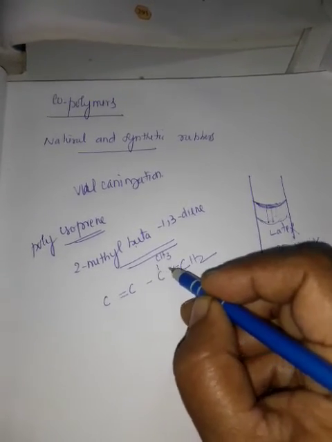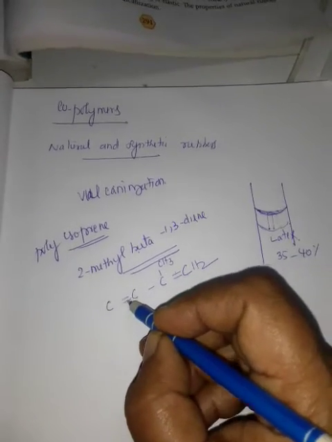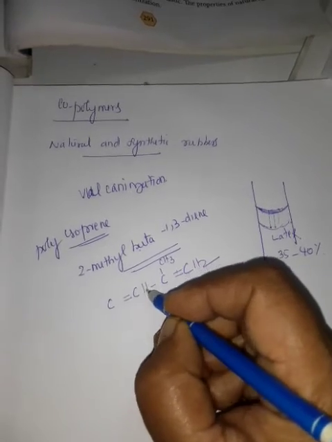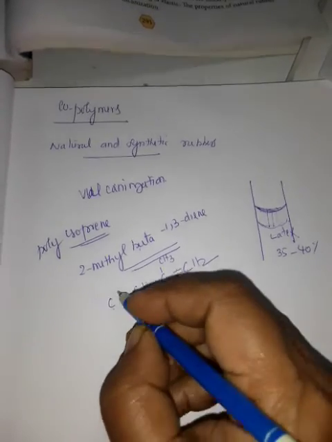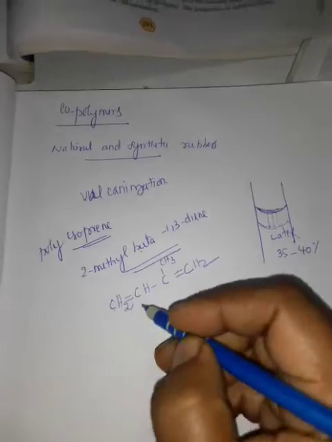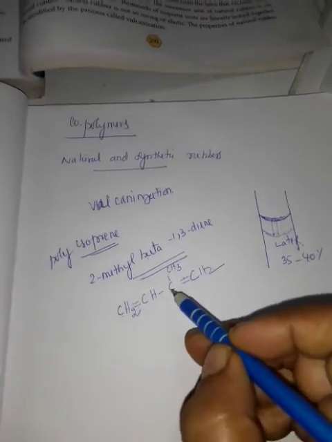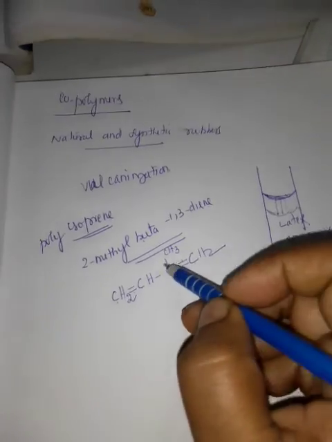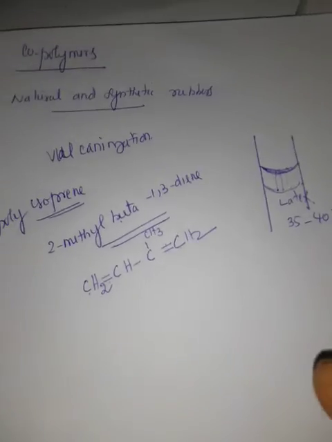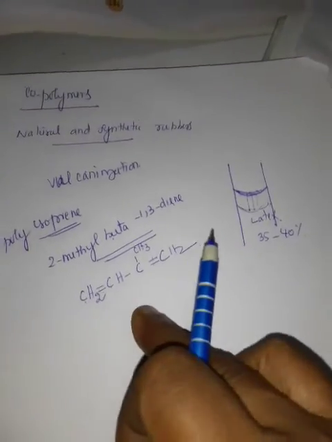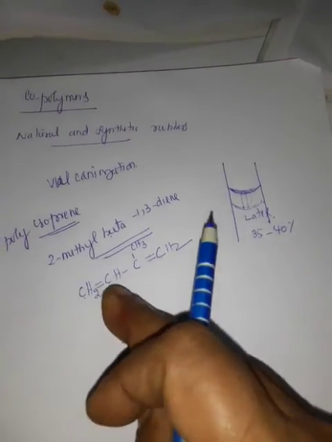The carbon with the double bond has 2 hydrogens. This is 2-methyl buta-1,3-diene, a monomer unit.